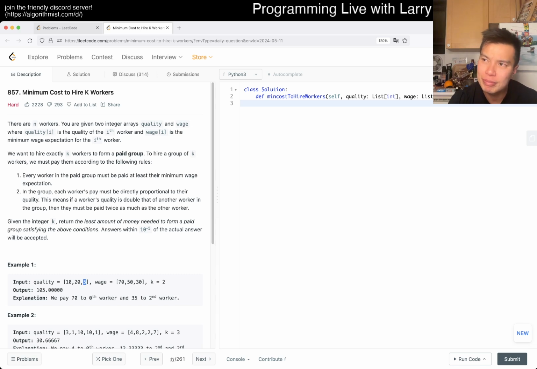Would I? I'm trying to figure out ways such that you only need to calculate it once. And there are really only four ways to sort it, right? It's either quality in two directions and wage in two directions. And I'm not convinced that it makes sense either way. But let's say the requirement is 30 and 5.